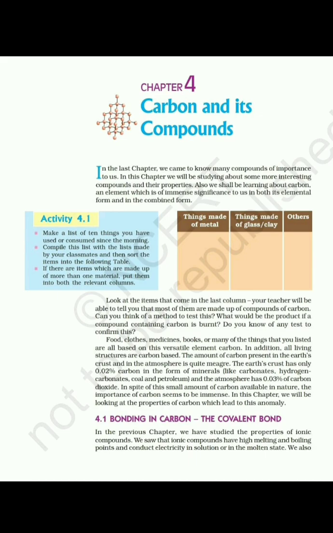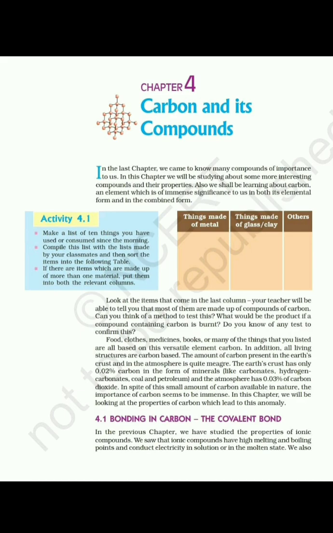The total number of carbon compounds is more than the number of compounds formed by all other 117 elements. So, carbon has a huge number of compounds. The number of carbon compounds is more than all other elements.